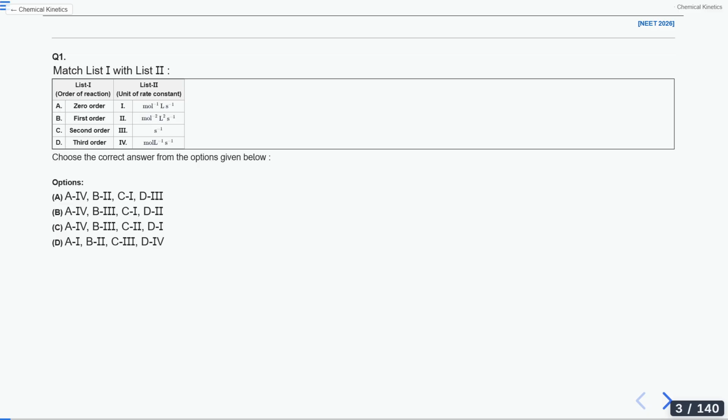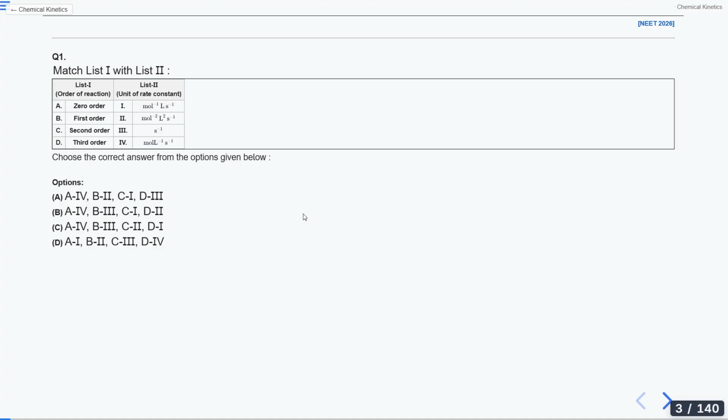It's a very simple one. Such questions were being practiced in the class as well. Tell me what will be the correct answer. Okay, so B. Amrita is telling B. Sakshi is telling B. Sasi is telling B. Saksham, B. Yes, you are absolutely right. The correct answer would be B.